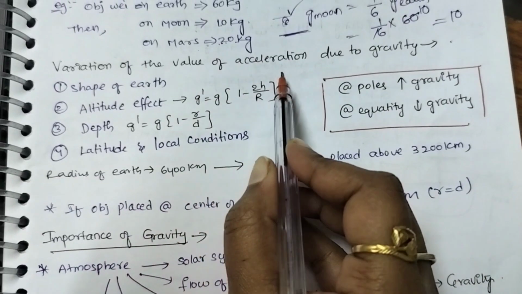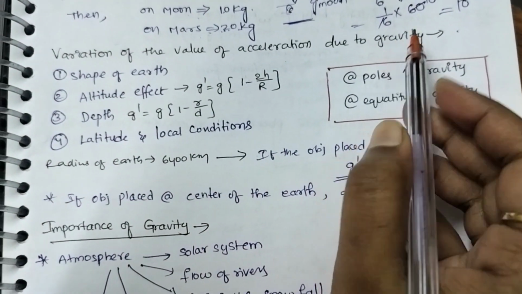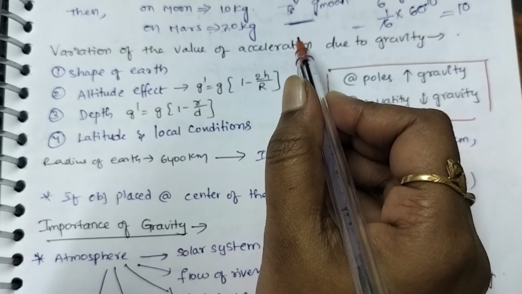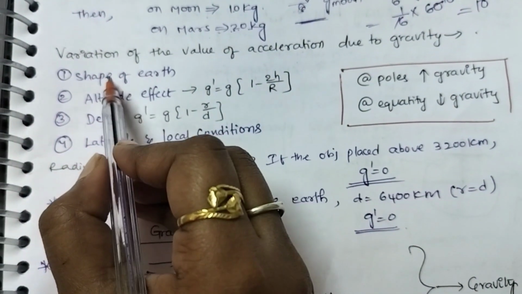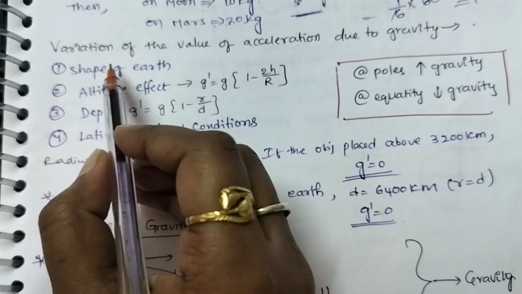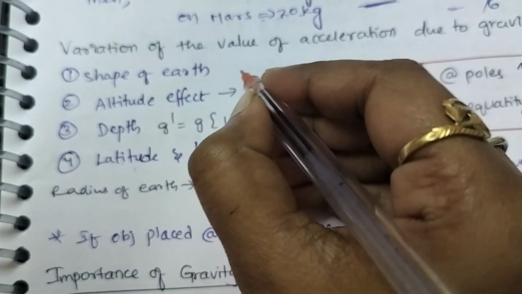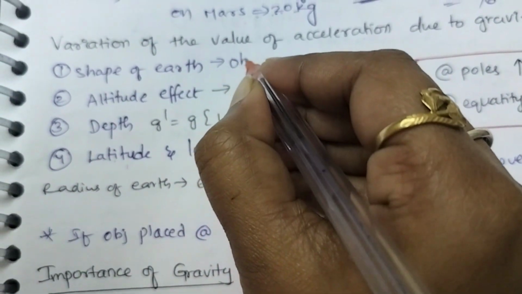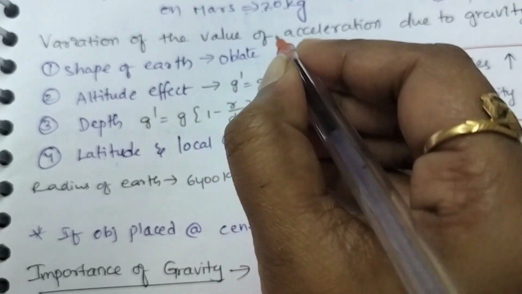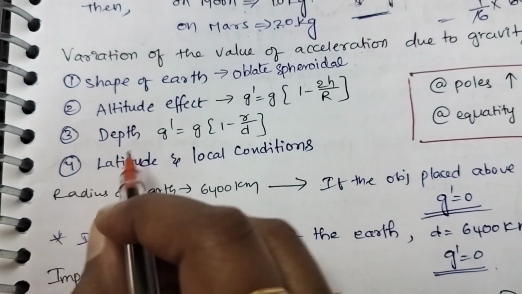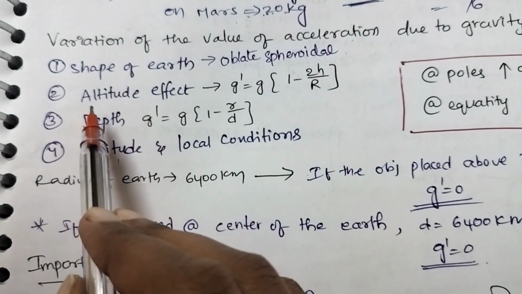Variation of the value of acceleration due to gravity. The value of acceleration changes, and it has 4 different variations. Shape of the Earth. As you know, what is the shape of the Earth? The shape of the Earth is an oblate spheroid.